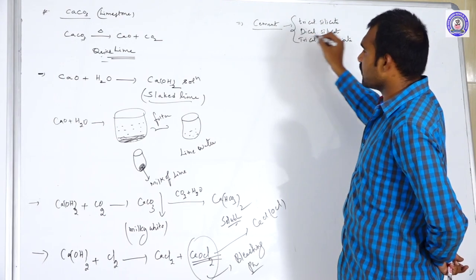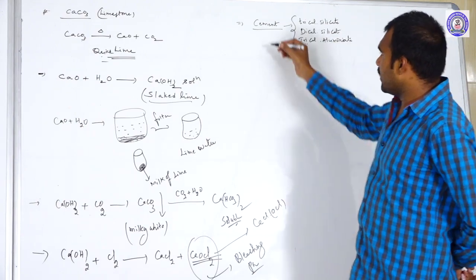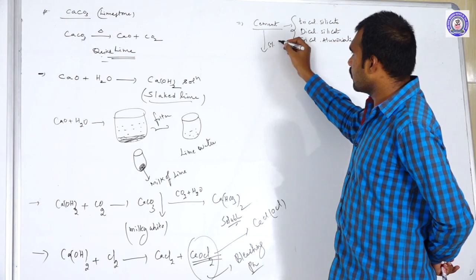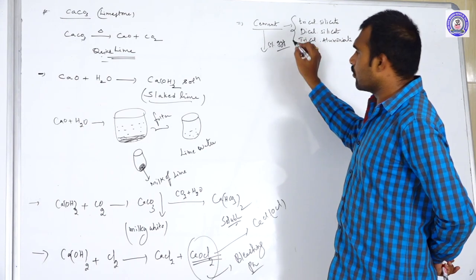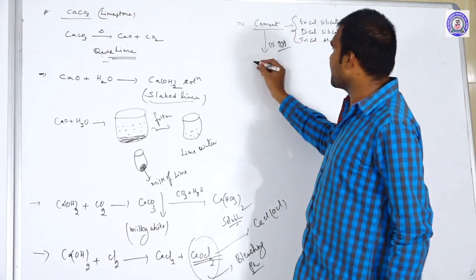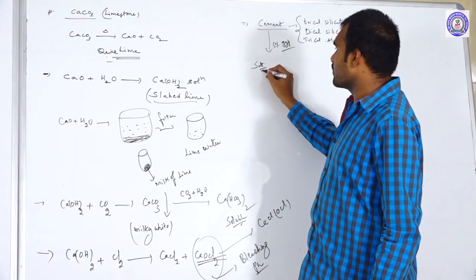So it is a combination of all these. And they add 5% of gypsum for the setting of cement.